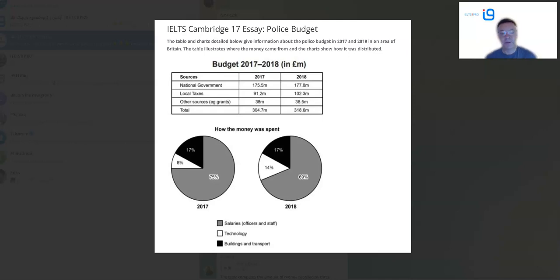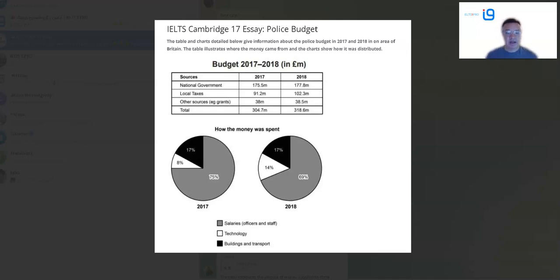That's basically it. The one that I published yesterday, I'm not sure if you have seen it yet, that's a map. That's of the town of Norbiton, the industrial area. So you had a map of Norbiton in the present and a future proposal for redevelopment. So that was yesterday's task. This one's the budget. So we've got a table and a couple of pie charts.